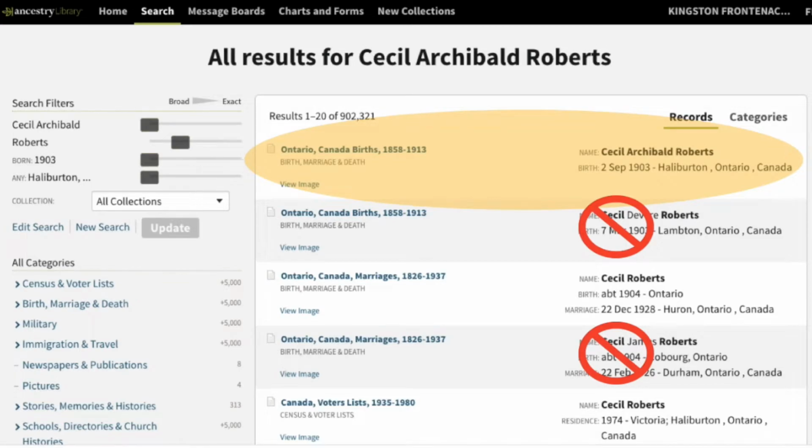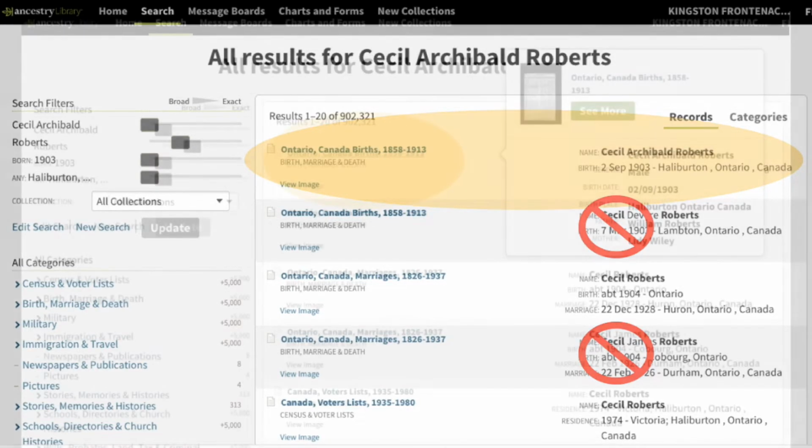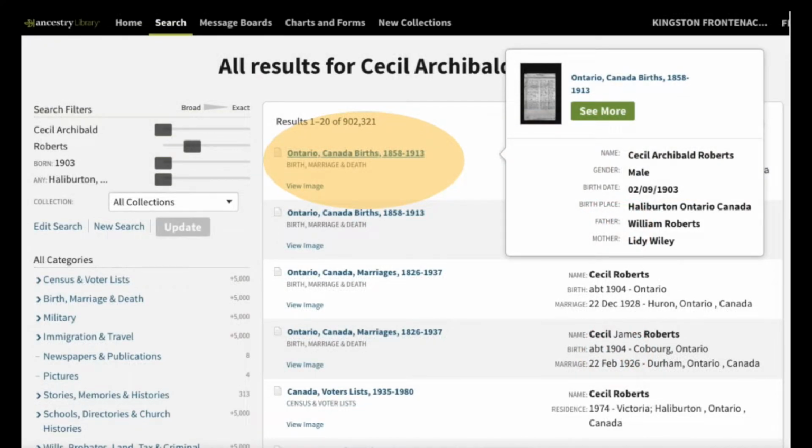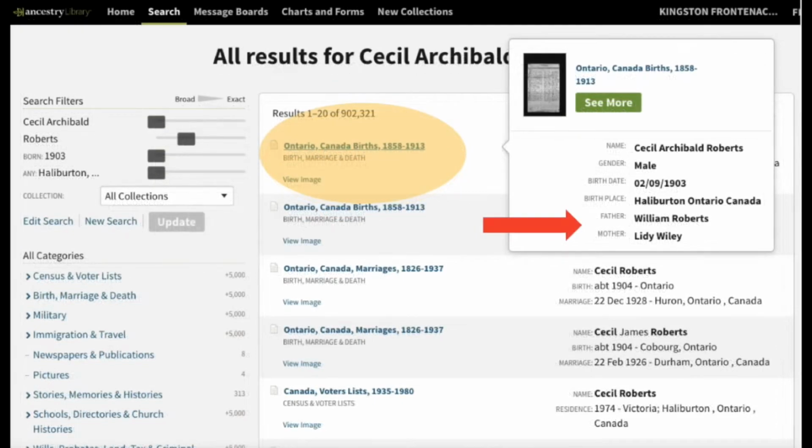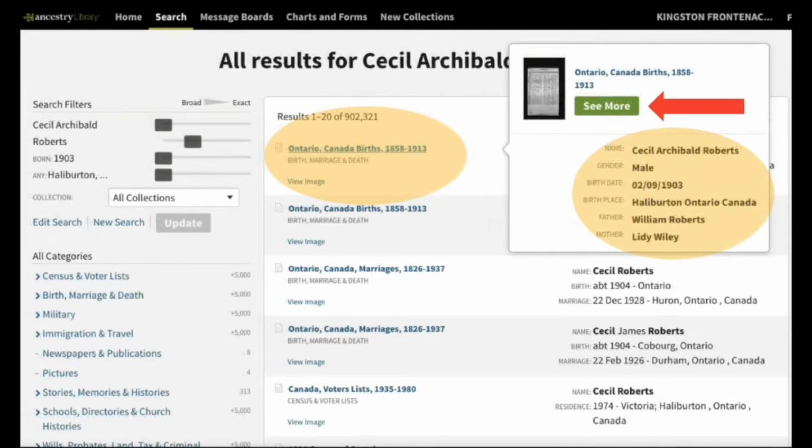I can also get a bit more information about this birth record by hovering over its title. A pop-up window appears. It includes the names of his parents, so I'm extra confident that this is his birth registration. It's always wonderful to see the thumbnail image that means a scanned image of the document is included in the record. Click on See More.